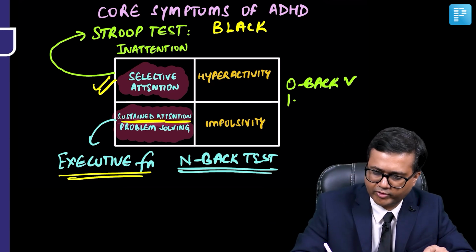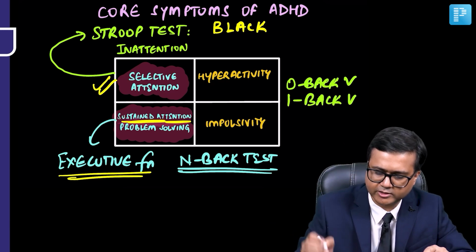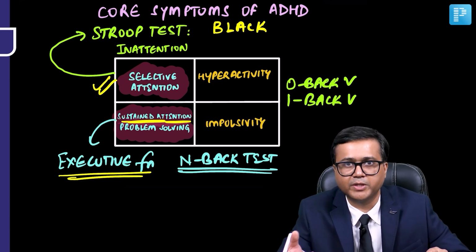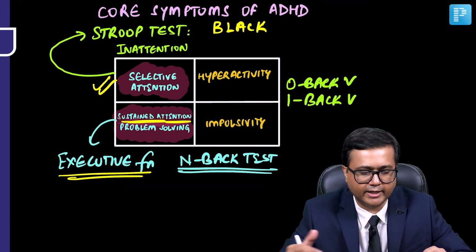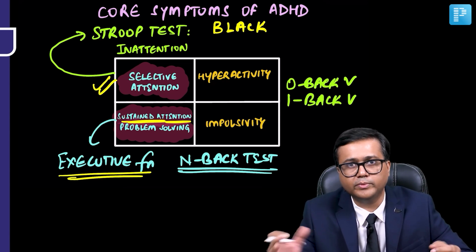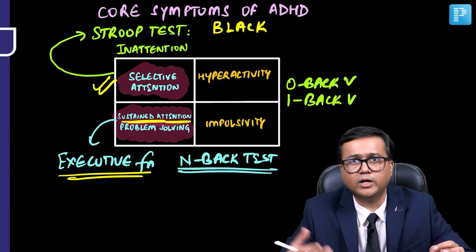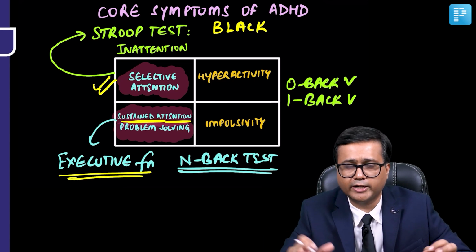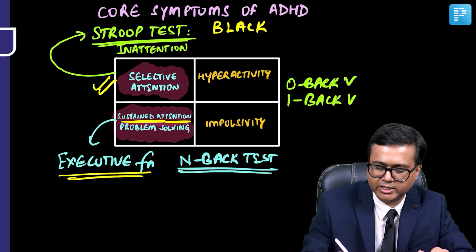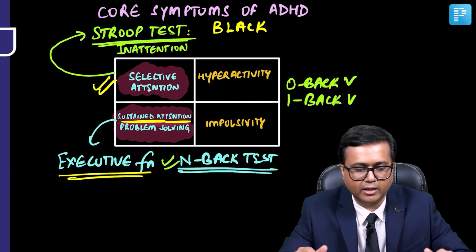Then there is a one-back variant, where the person has to press after seeing the second number. Again, this may increase, and the more the N value, the more difficult the level the person is able to do. That means the better the executive functioning. So these are two tests which are used to check these attention deficits.